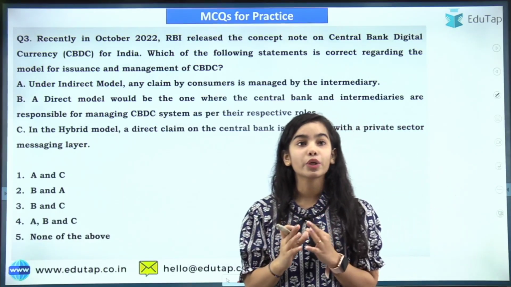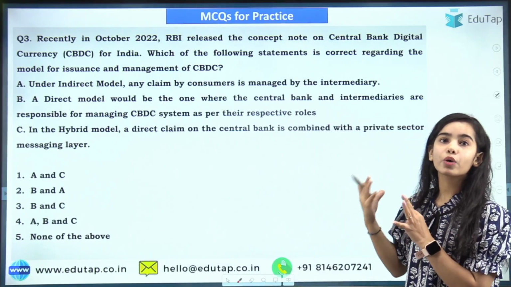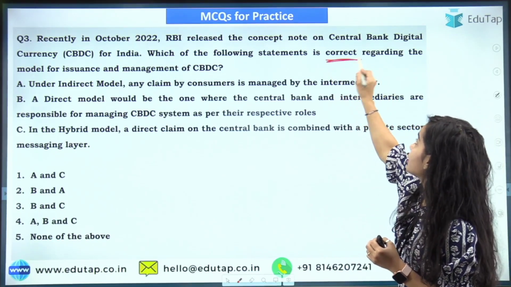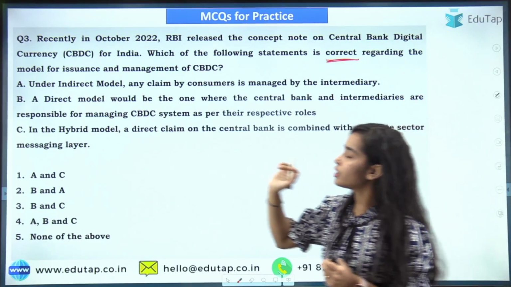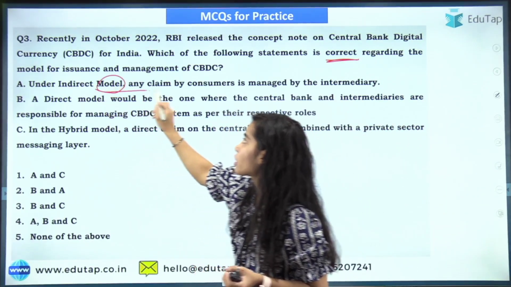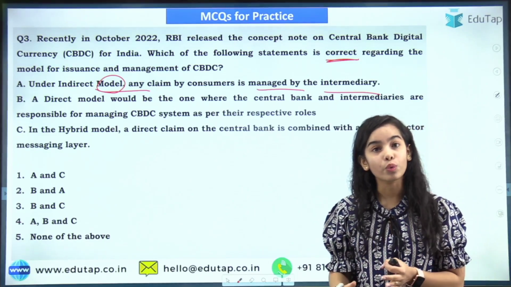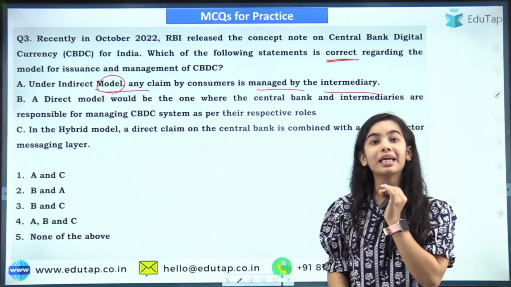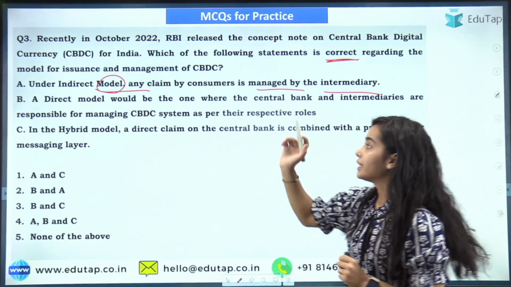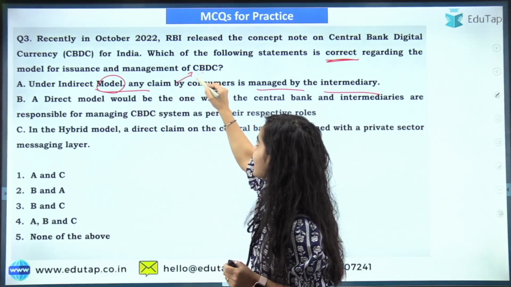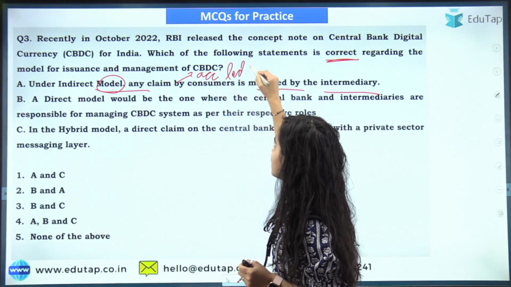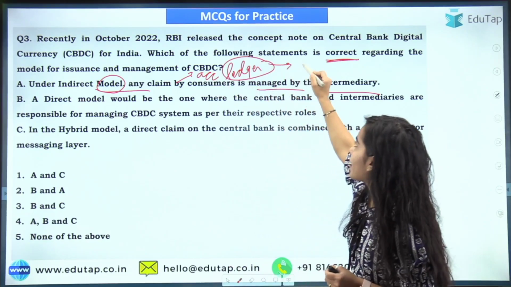Now, coming to the third question, here again you have to find the correct statement. The first statement says that under the indirect model, any claim by consumers is managed by the intermediary. Is this true? Is the intermediary there in the indirect model? That is true. In the indirect model, the account or the ledger is kept by the intermediary.